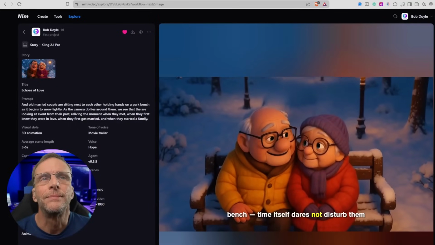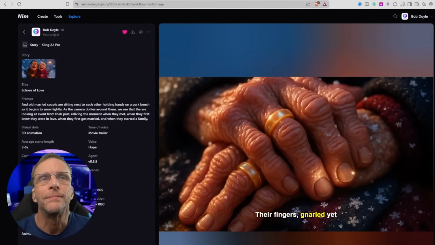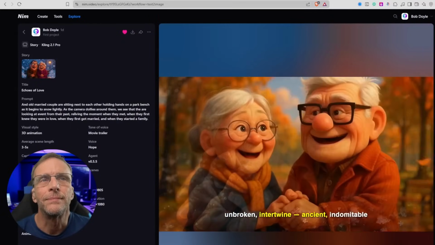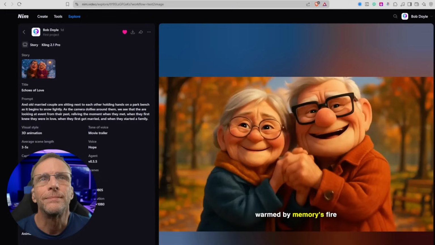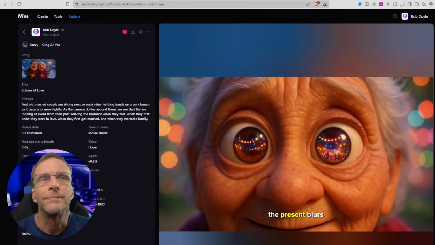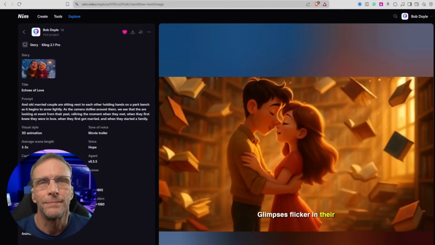Time itself dares not disturb them. Their fingers, gnarled yet unbroken, intertwine. Ancient, indomitable, warmed by memory's fire. As the snow drifts, the present blurs, glimpses flicker in their eyes.